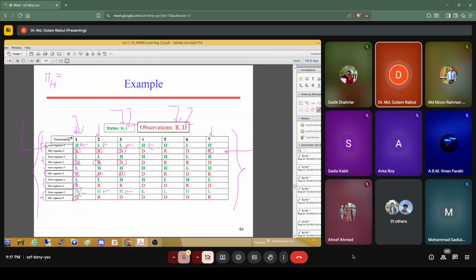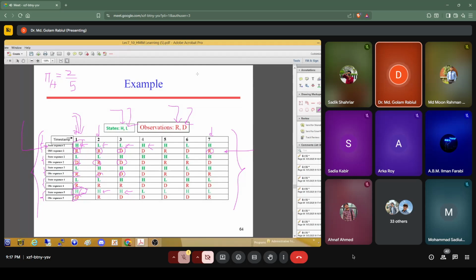So if we want to find out the initial probability of high atmospheric pressure on the first day of the first week, second week, third week, fourth week: in the first day, how many times did we get the H, that is high atmospheric pressure? We can see this is H. Here is also H. Just only 2 days. So that means 2 out of how many weeks? We can see 5 weeks. So 2 out of 5 is the initial probability of high atmospheric pressure.